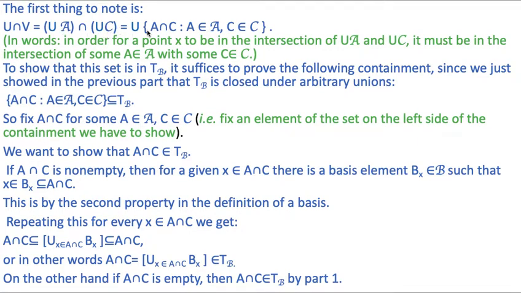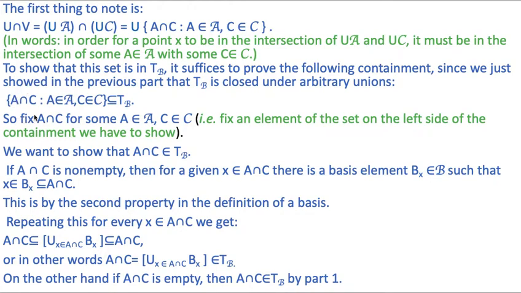And we can write it as the union of A intersection C, where A belongs to A and C belongs to C. So in order for a point x to be in the intersection of union A and union C, it must be in the intersection of A and C, where A belongs to A and C belongs to C. Now to show that this set is in TB, since we just showed in the previous part that TB is closed under arbitrary unions, it suffices to show that A intersection C such that A belongs to A and C belongs to C is a subset of TB.